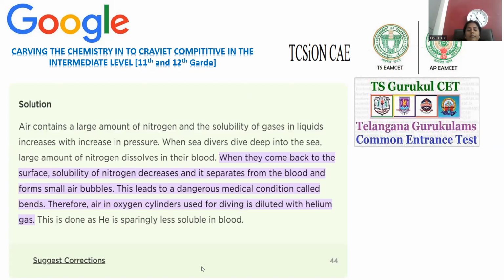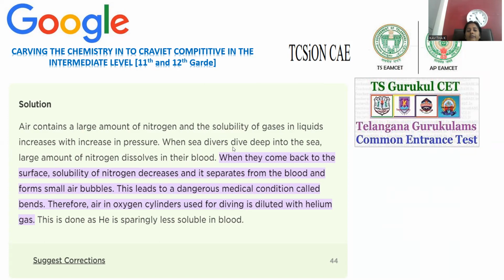Sorry. So let me explain in detail why we are using helium, why we can't use air directly. Okay. Air, everybody is already aware, is a mixture of gases. Air is composed of nitrogen, oxygen, carbon dioxide in minute quantity, and traces of noble gases are also present. So the maximum content is nitrogen only if you are taking air, right? So whenever this air is consumed, especially in the underwater marine region, what happens? There, extremely increased pressure will be there.